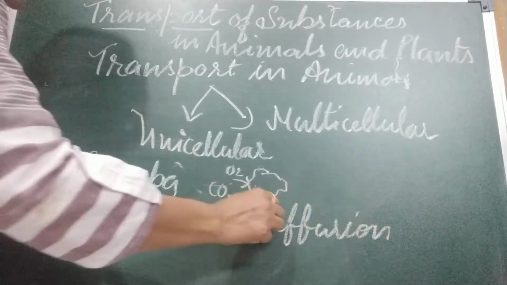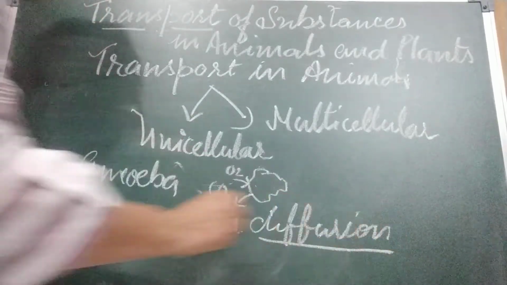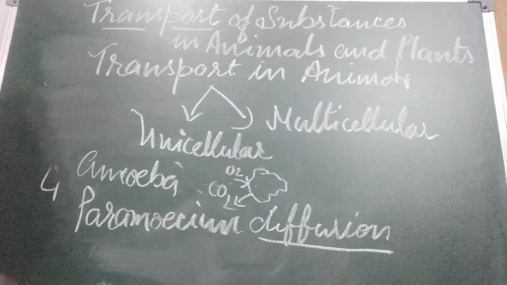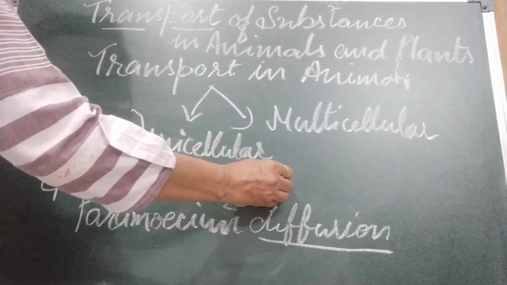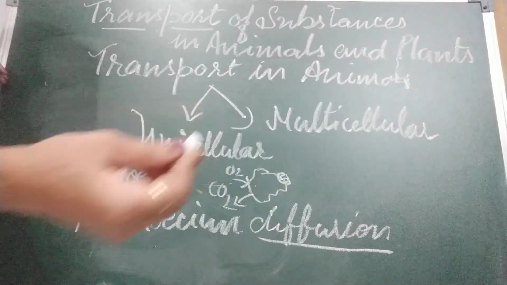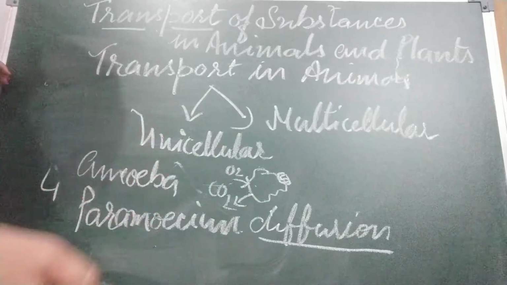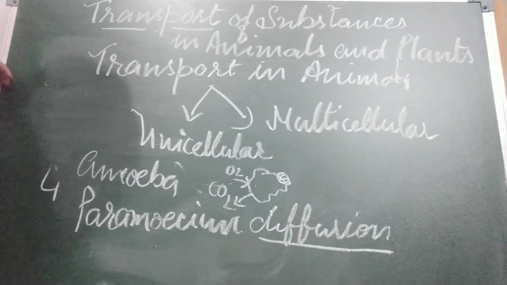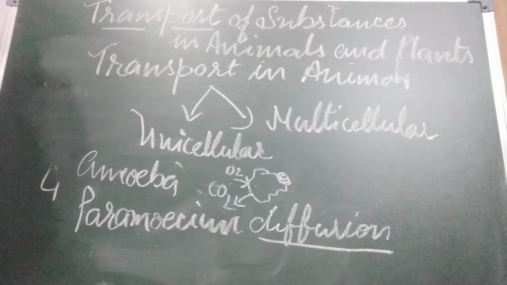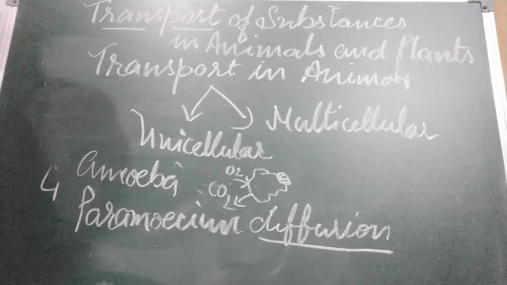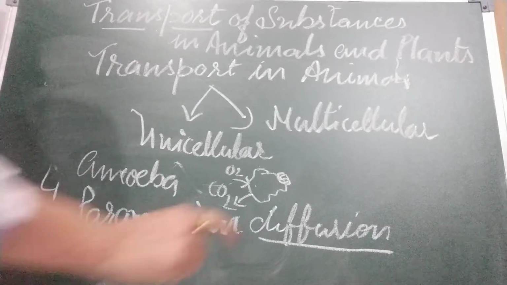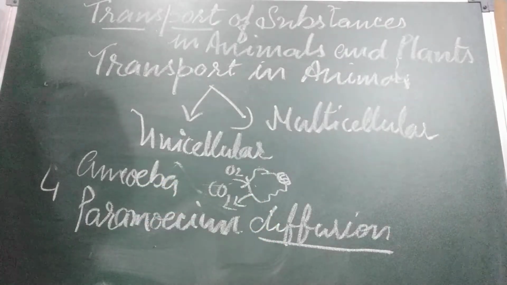Diffusion. The same in paramecium, and they take food also by making a vacuole. So in a single celled structure, things take place like this. In unicellular animals, like amoeba and paramecium, no special transport system is required. Every part of the organism gets nutrients and oxygen directly through diffusion.